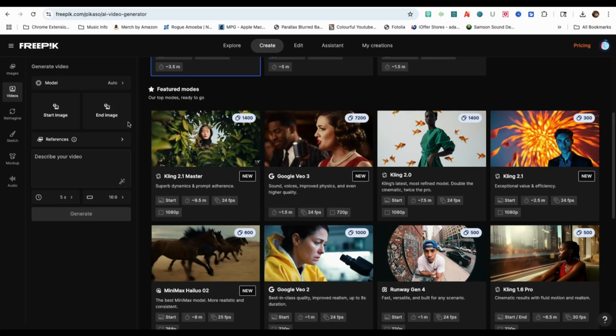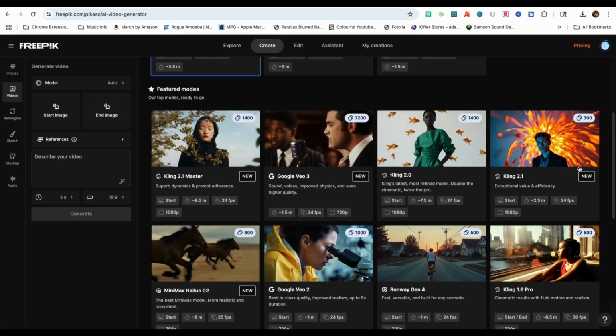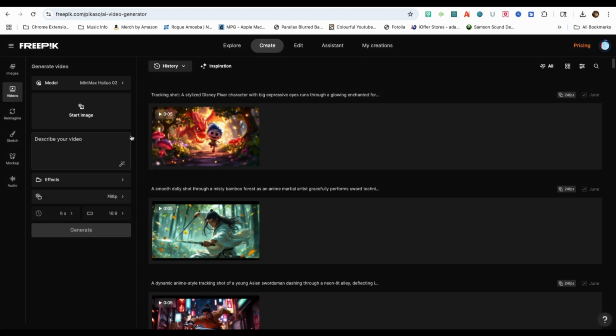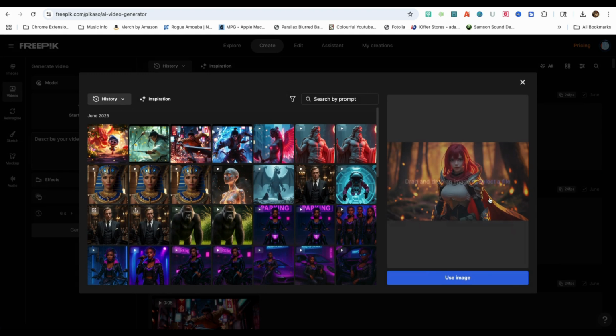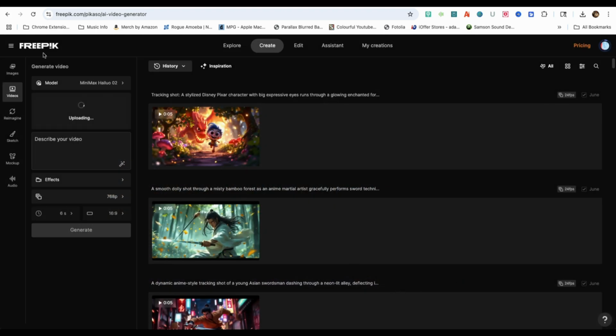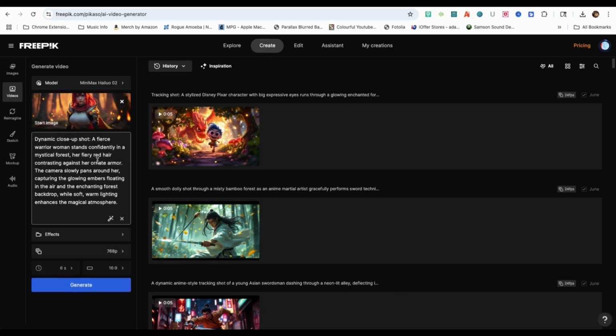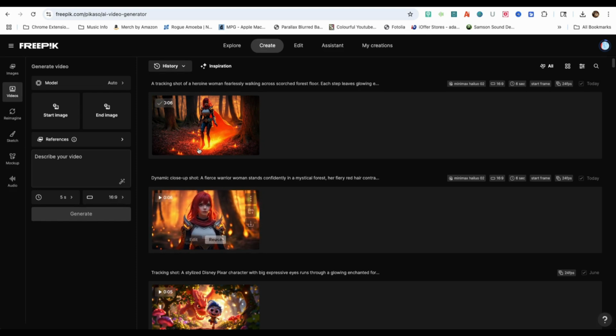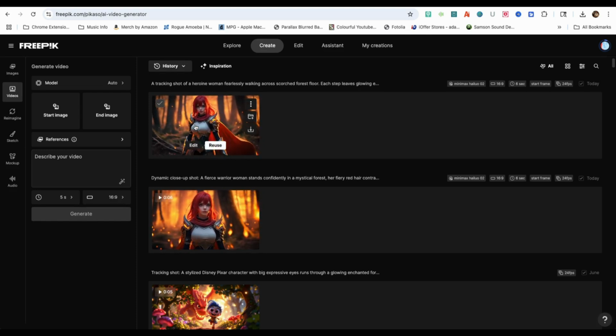I'm here inside of FreePick AI where there are several AI video generators to choose from. For this tutorial, I'm going to use Minimax Hailuo 2, the newest version. I'll drop in my anime image and as you can see, FreePick auto-generates a prompt, but I will be using my own prompt instead. Due to time constraints, I've already generated the video clips for each scene. I've also generated a few clips on Hailuo's platform since I have an account with them.